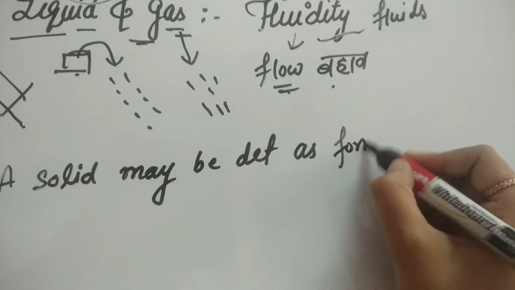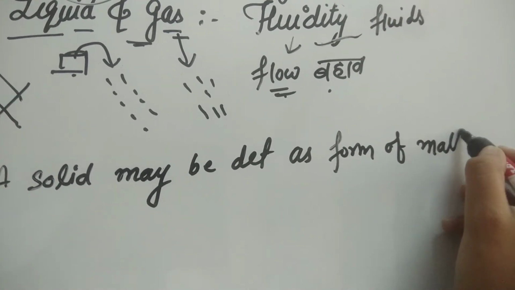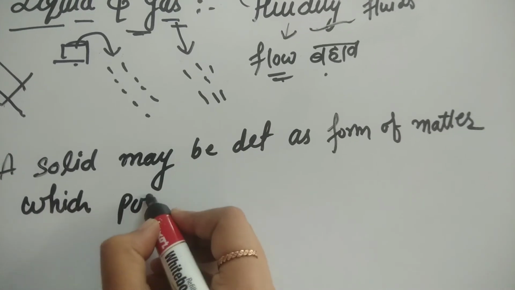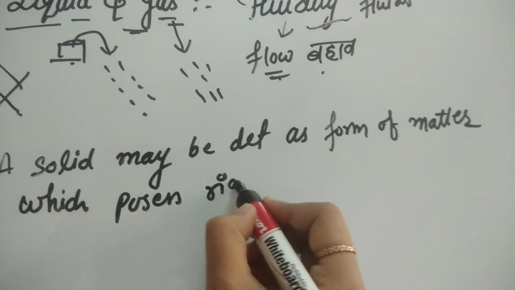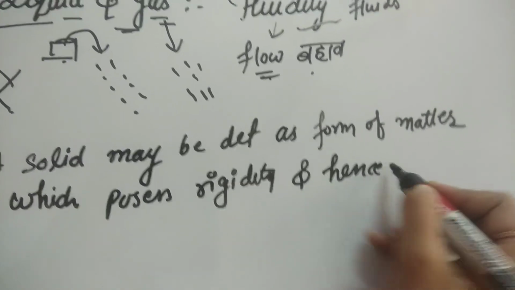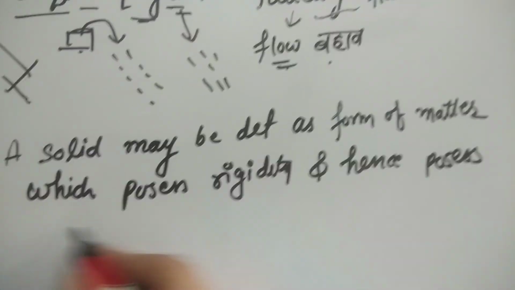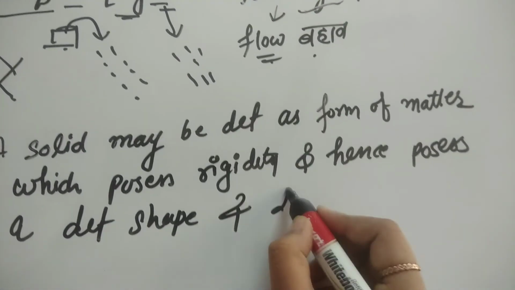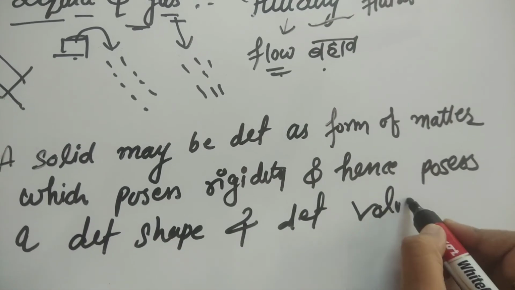form of matter which possesses rigidity and hence possesses a definite shape and definite volume.